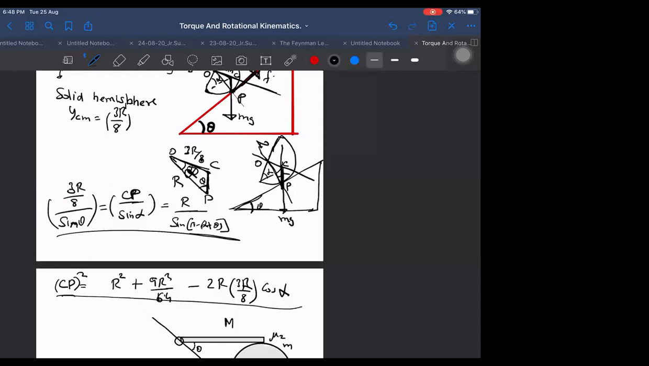Now this must be enough, I think, to get the answer at last. From here we will get CP in terms of this quantity, and then it will still be a little complicated to obtain. Can we do it now? No, sir.